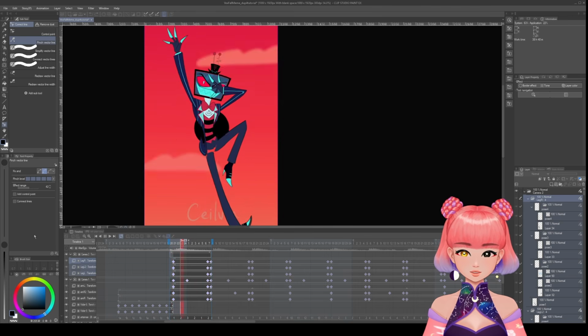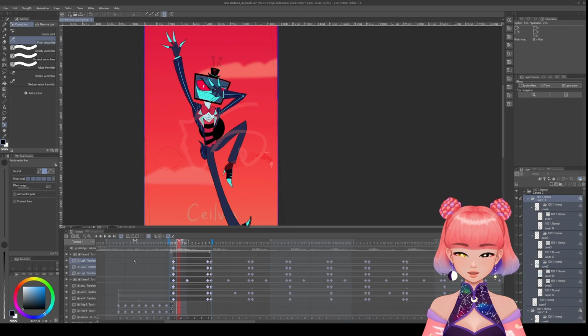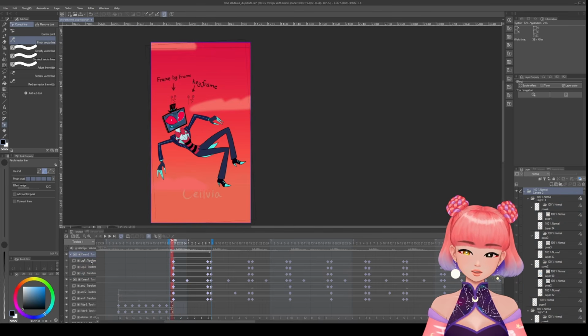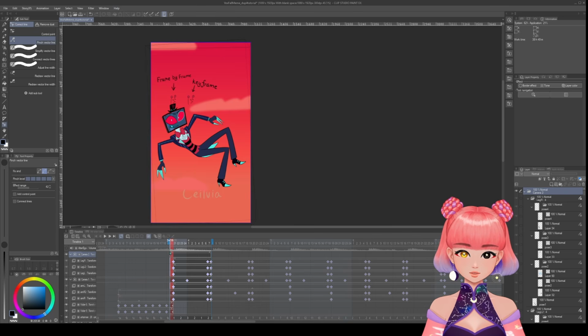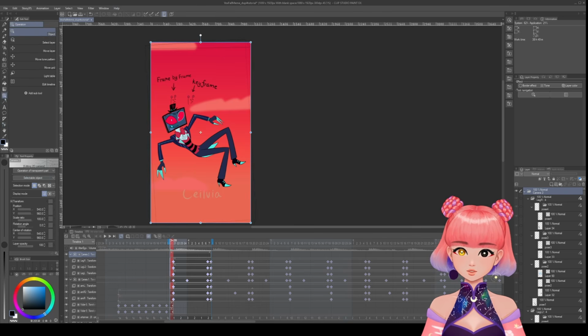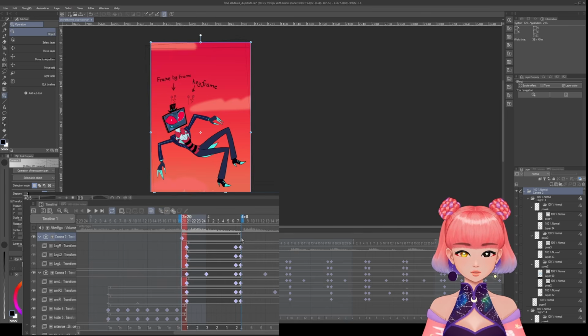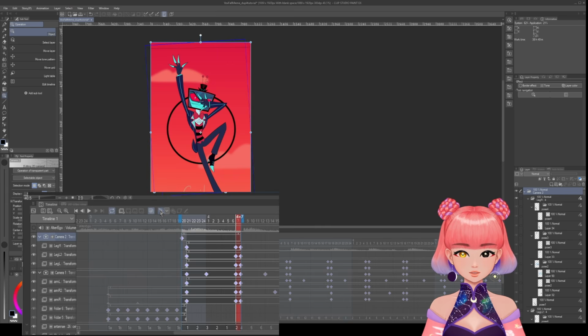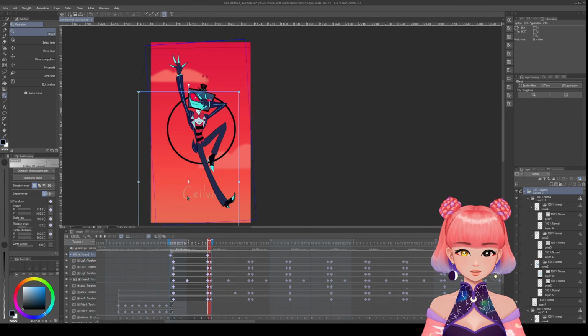This looks so stupid. Yeah, but anyway, so the camera layer kind of explains itself. It's a camera, and you can move the camera by adding keyframes to it. So the keyframe for camera is enabled by default because you can't add any layers in the camera. That doesn't make any sense. So you can, for example, if I add a keyframe here, and I add a keyframe here, and I move this keyframe by a lot, this would make the legs move up.